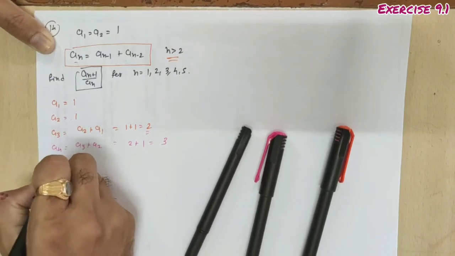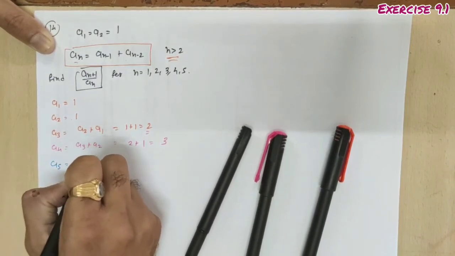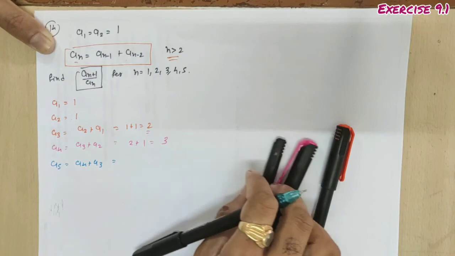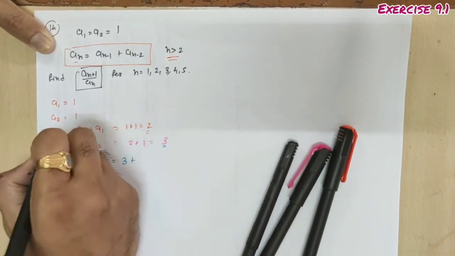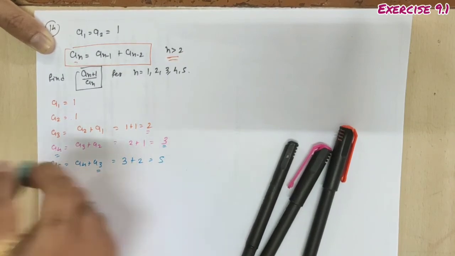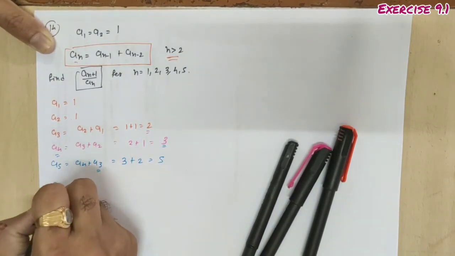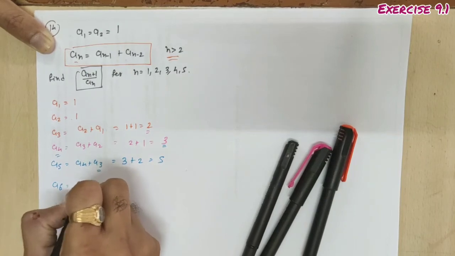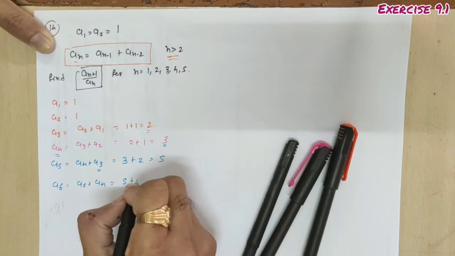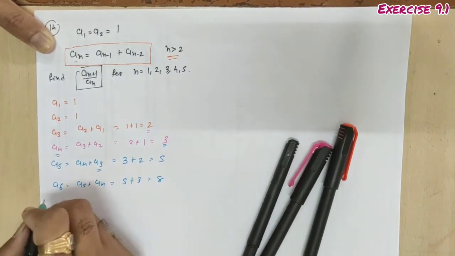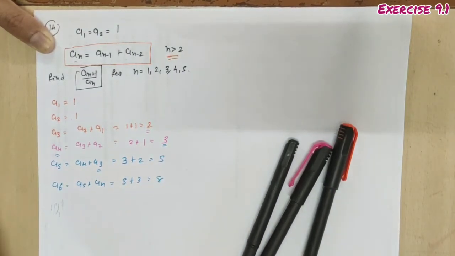Then a5 is a4 plus a3, the fourth term 3 plus the third term 2 equal to 5. Then the sixth term a6 is a5 plus a4, 5 plus 3, which is equal to 8. Done. Why do we obtain this a1 to a6? Because we have to find the value of a(n+1) upon an.